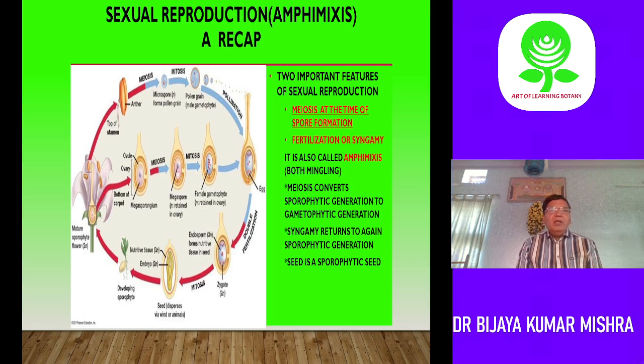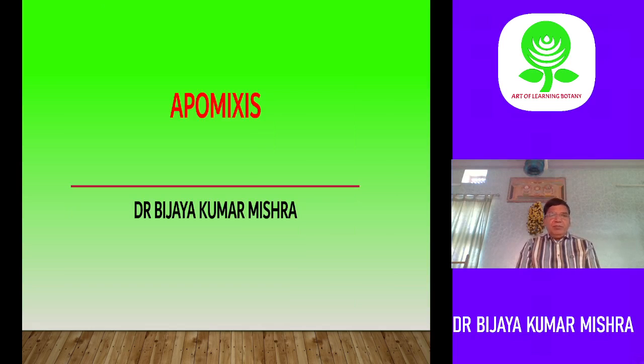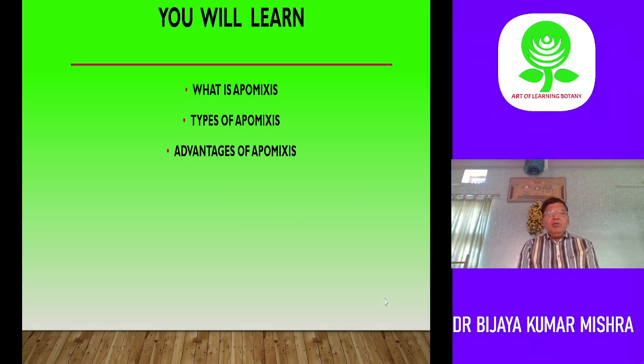But there is another way of reproduction in plants, and that is called apomixis. Apomixis is an alternative way of reproduction in plants. So in this lesson, we will discuss what is apomixis, different types of apomixis, and advantages and disadvantages of apomixis, and at the end we will discuss some questions.